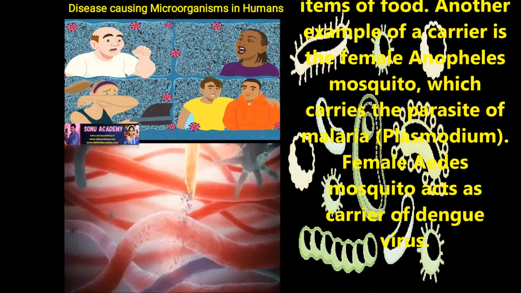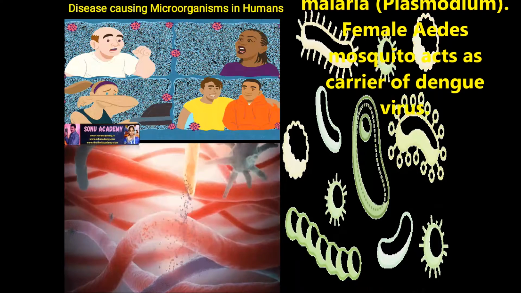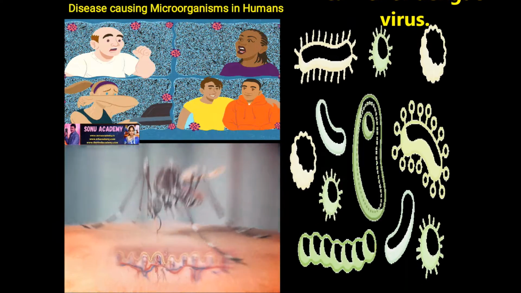Another example of a carrier is the female Anopheles mosquito, which carries the malaria parasite Plasmodium, and the female Aedes mosquito acts as a carrier of the dengue virus.